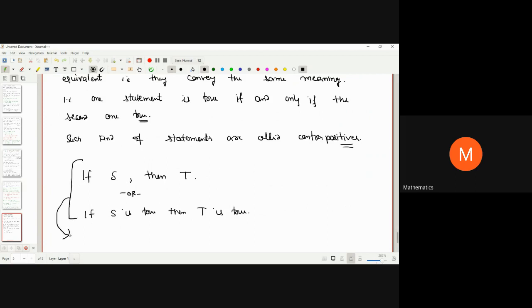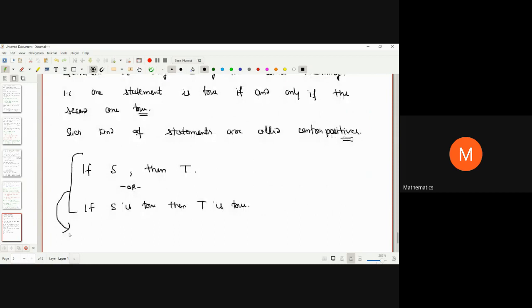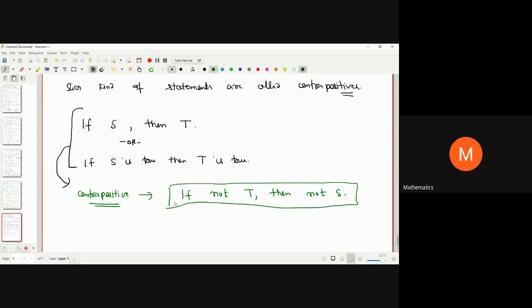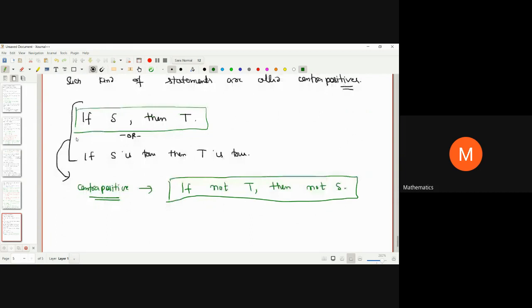What is the contrapositive of this? Its contrapositive follows like: if not T, then not S. If not T, then not S. This is the way we proceed. These two are again two equivalent statements, and these are known as contrapositives.